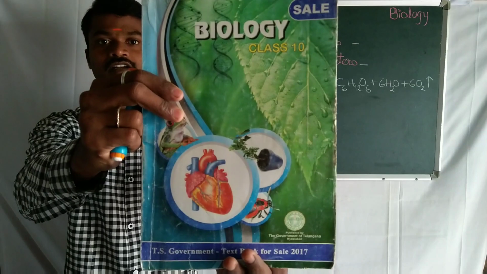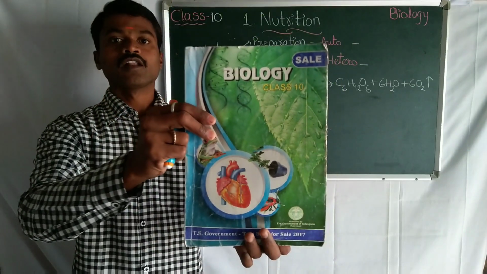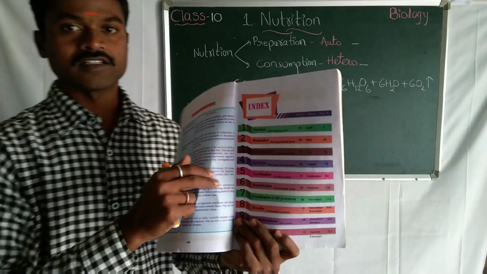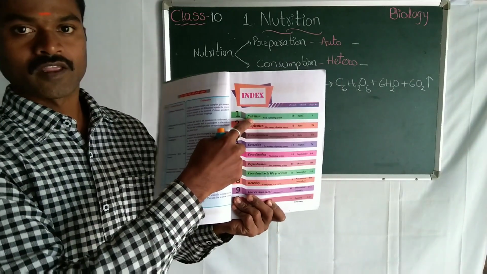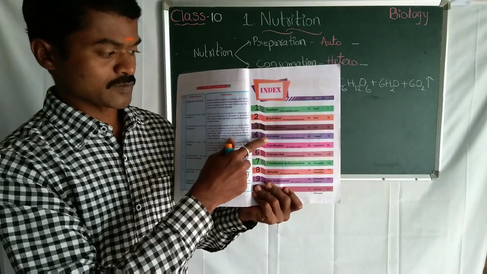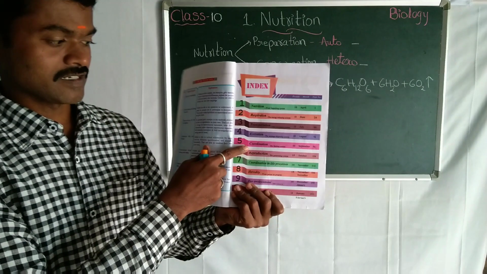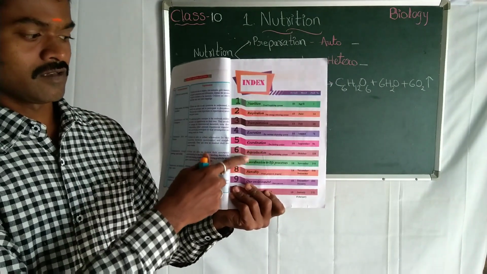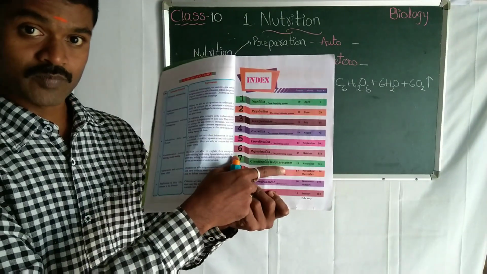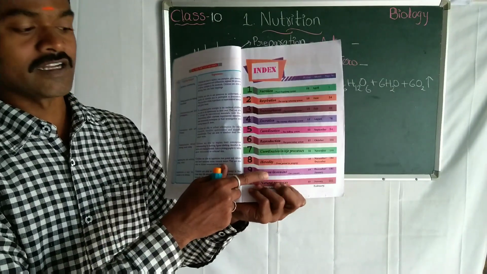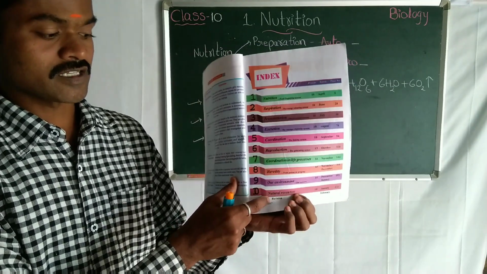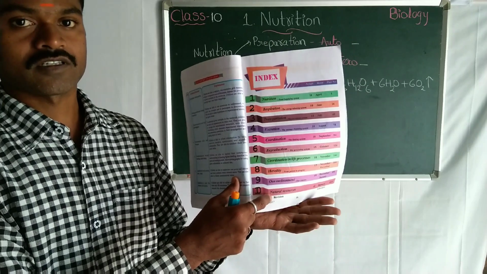10th class biology textbook. In total, in the textbook we have 10 lessons. Lesson number 1, nutrition. Lesson number 2, respiration. 3, transportation. 4, excretion. 5, coordination. 6, reproduction. 7, coordination in life processes. 8, heredity. 9, our environment, our concern. 10, natural resources.